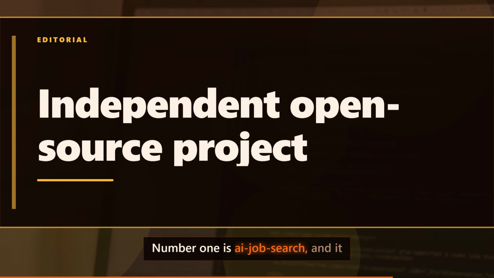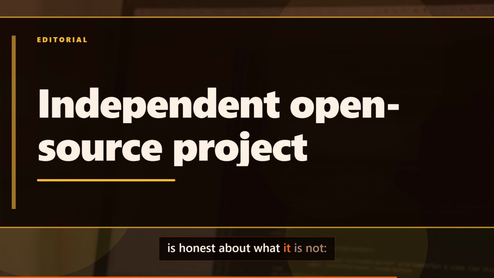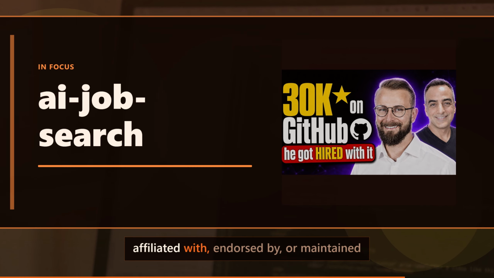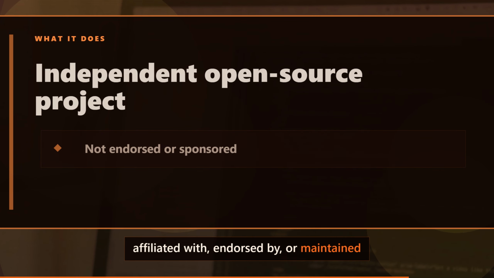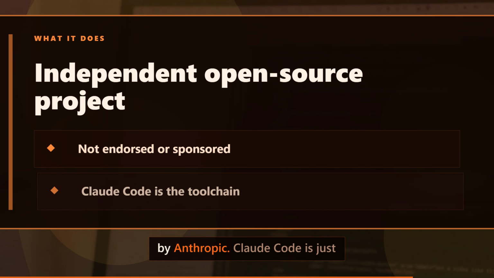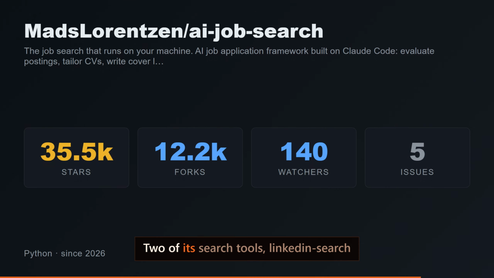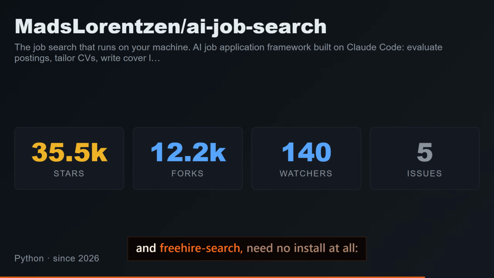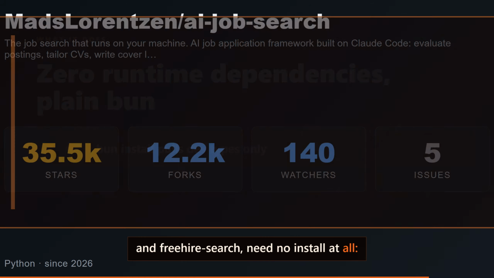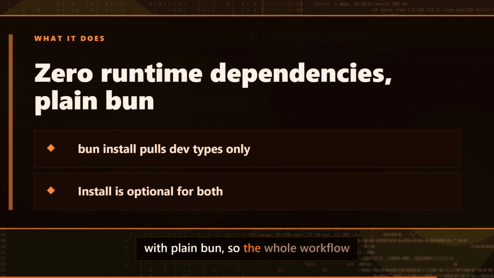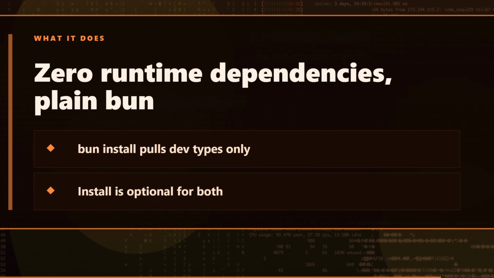Number 1 is AI Job Search, and it is honest about what it is not. An independent open-source project, not affiliated with, endorsed by, or maintained by Anthropic. Claude Code is just the toolchain it uses. 2 of its search tools, LinkedIn Search and FreeHire Search, need no install at all, both have 0 runtime dependencies and run with plain bun, so the whole workflow starts from your own fork.